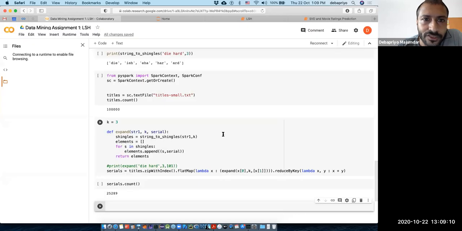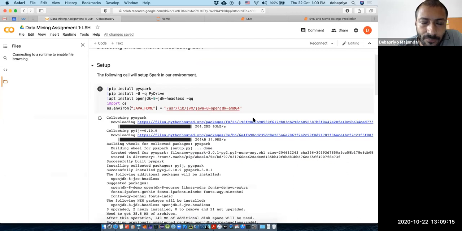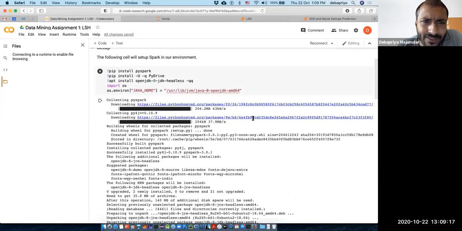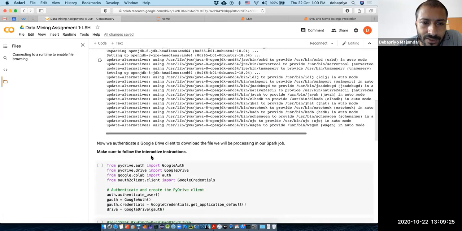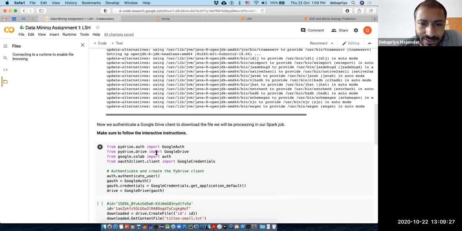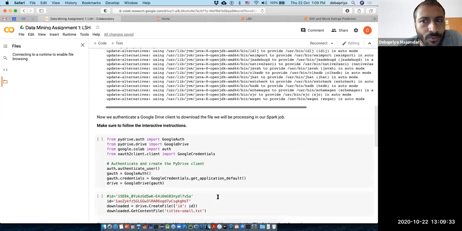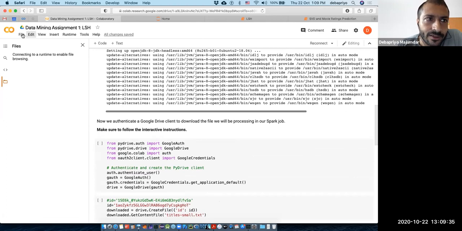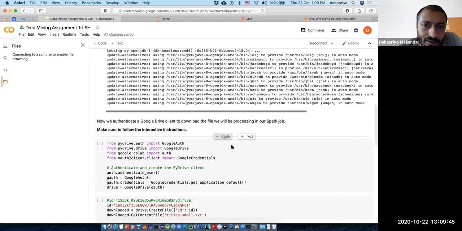So I am also setting this up on a Colab notebook, the same thing, except that you have to run a few more things. This I will already give you. So you have to install Spark on a Colab environment, so that you can load the data from the Google Drive and so on. I will set that all up for you, and you may also want to run it there. And remember that, depending on how I tell you, you download the IPython notebook or the Python file to submit.